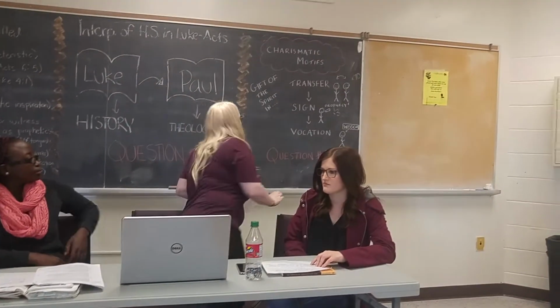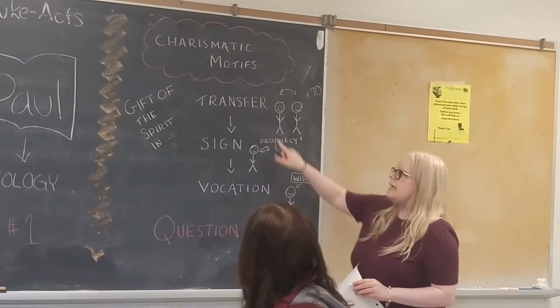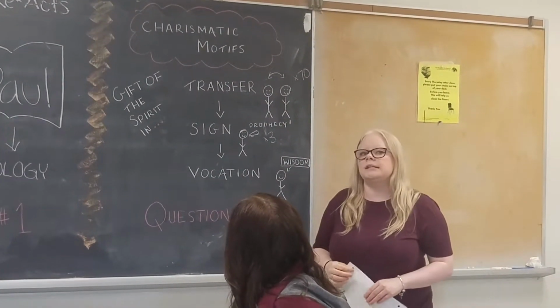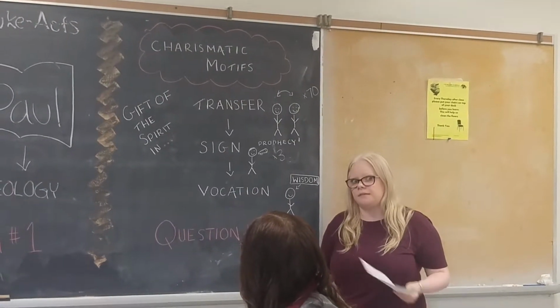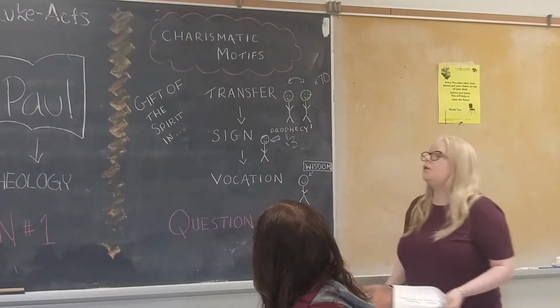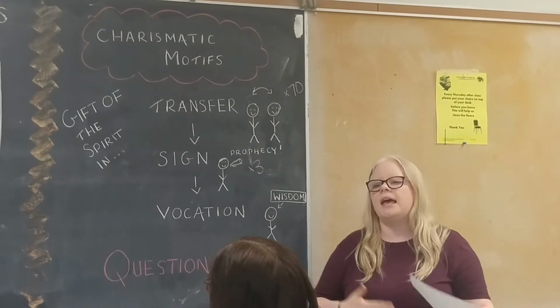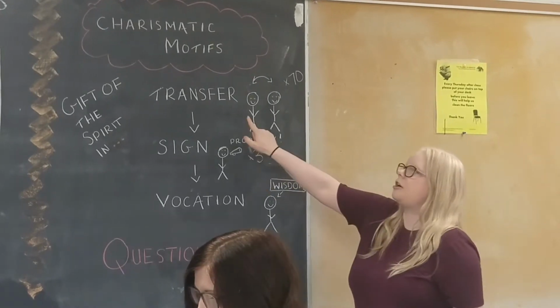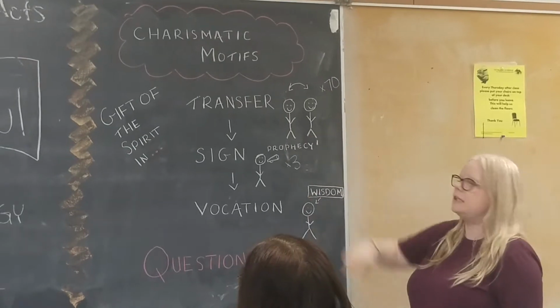So the first Old Testament example here of transfer we see between Moses and the 70 elders. So Moses cries out to the Lord saying that he can't carry the burden for all of the people. It is too heavy. And so the Lord promises Moses that he's going to take the Spirit that has been upon him and also put it upon them so that they can share carrying that burden together. And so therefore it is transferred from Moses to the 70 elders.